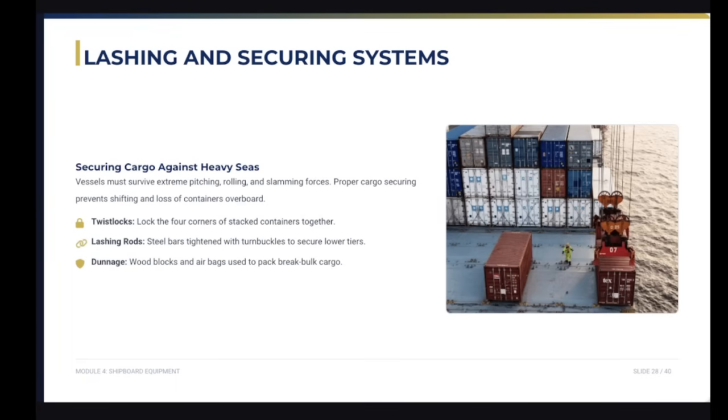To prevent cargo from shifting or falling overboard, we use twist locks to connect containers vertically and steel lashing rods to secure them on the deck.